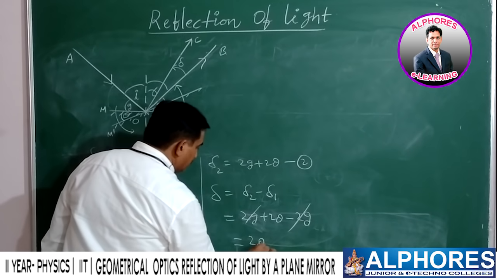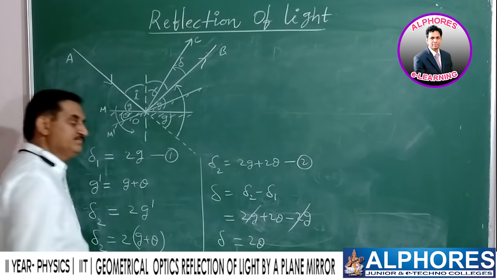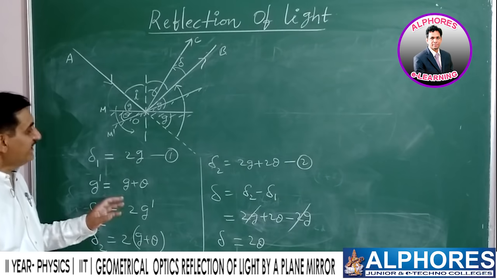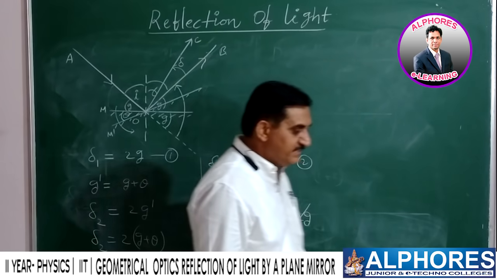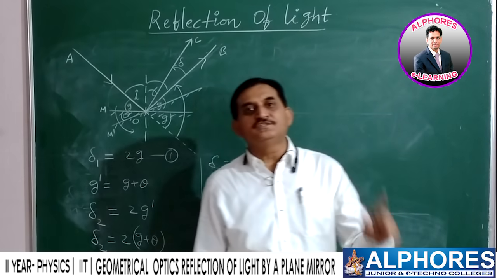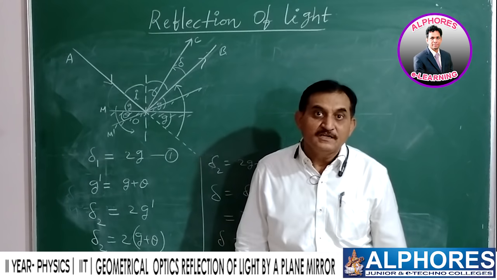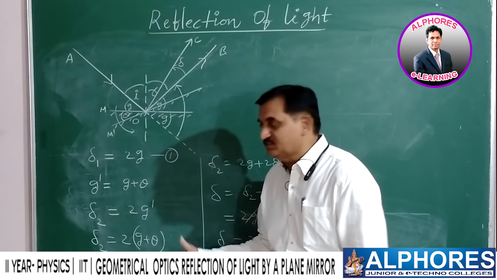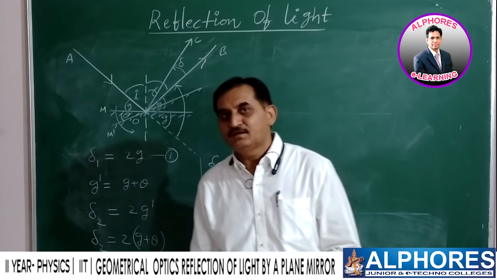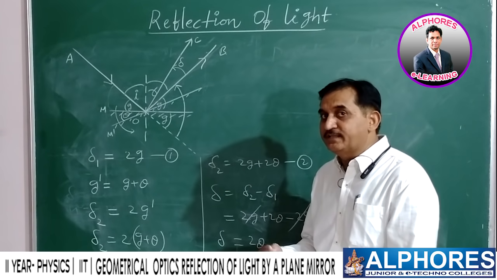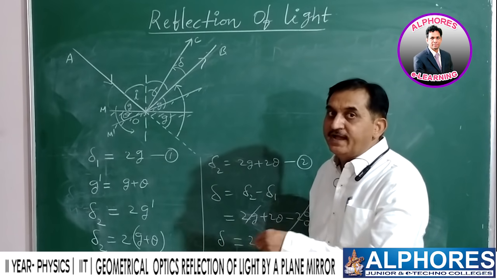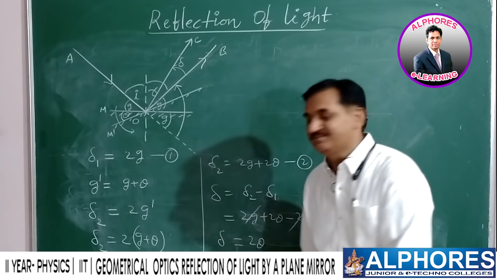That is giving 2 theta deviation. So it's very clear: whenever the reflecting surface is turned by an angle theta, the reflected ray will turn by 2 theta. Double. It is turning by double the angle turned by the plane mirror.